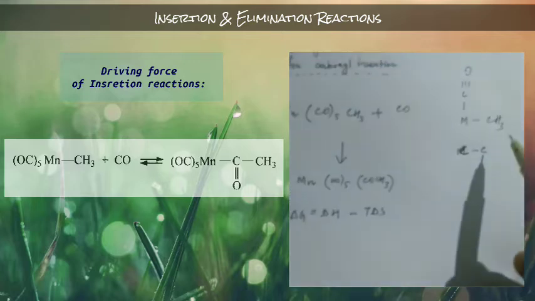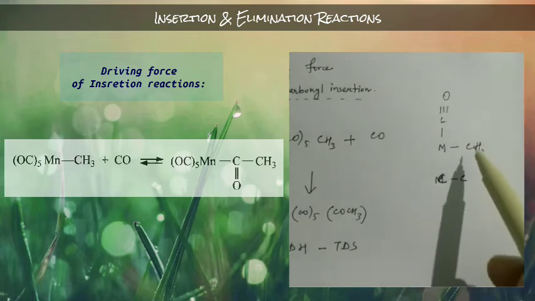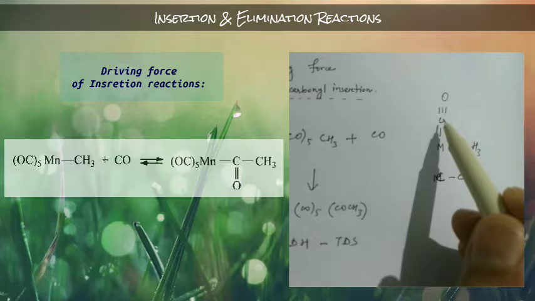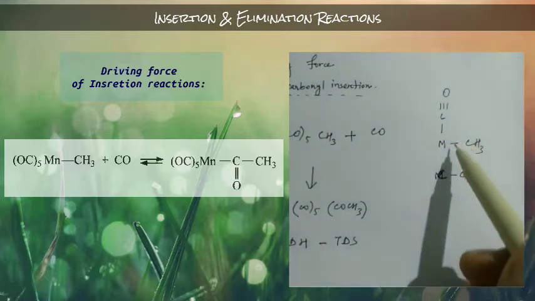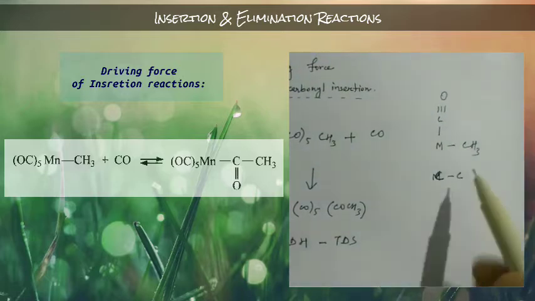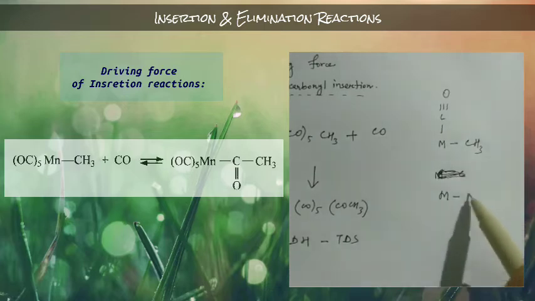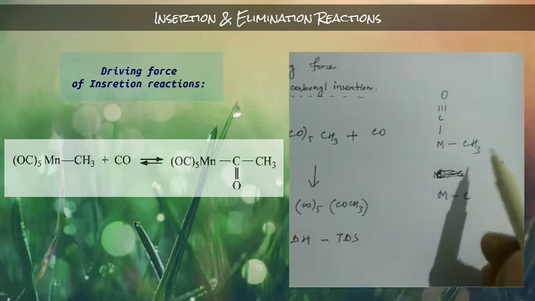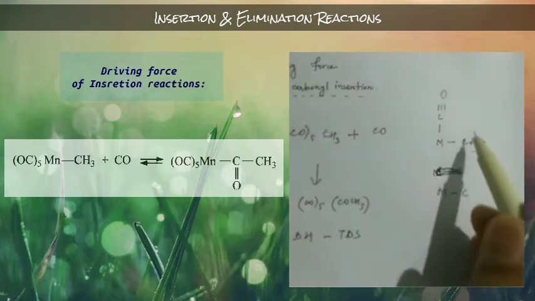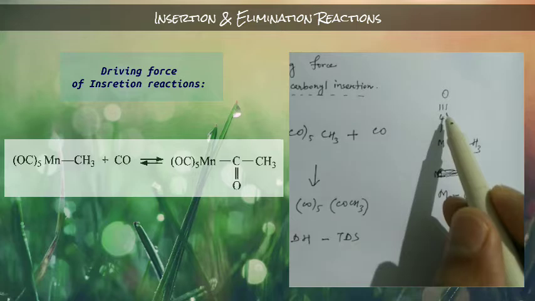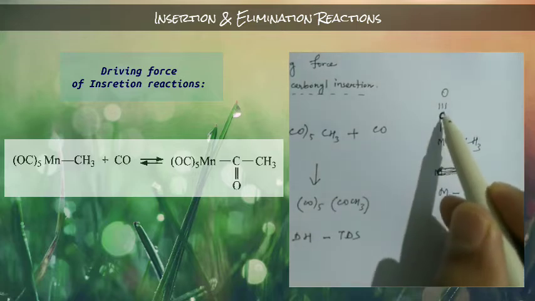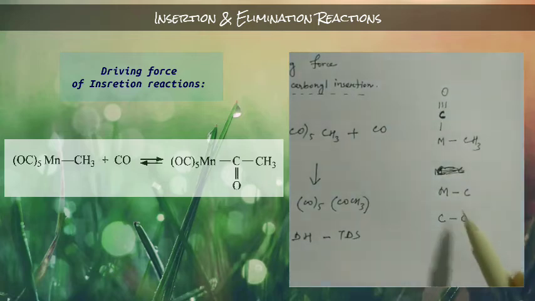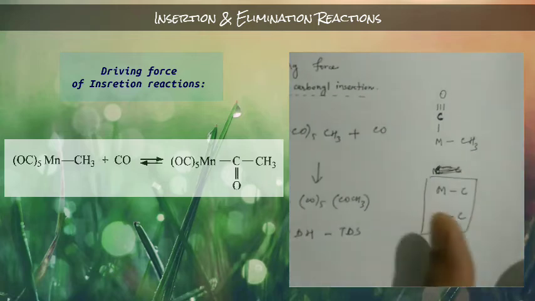So this methyl group will migrate to this carbon. That means this bond will break first, then the methyl will form a bond with this carbon. That means a carbon-carbon bond will form. This is the first step.